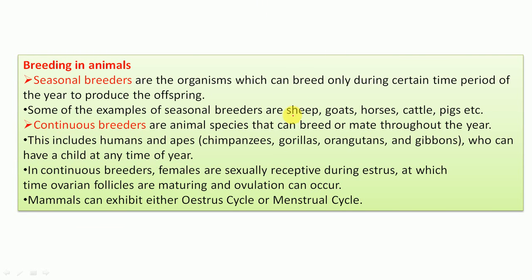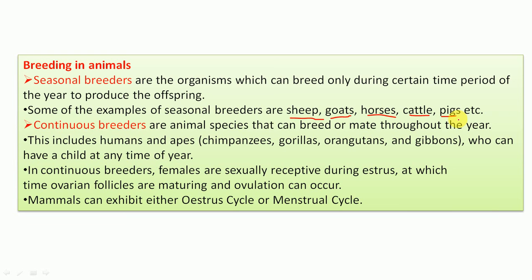Examples like sheep, goats, horses, cattle, pigs, etc. And in case of continuous breeders, these species can breed and mate throughout the year. Humans and apes are included in continuous breeders, and they can have a child at any time of the year.